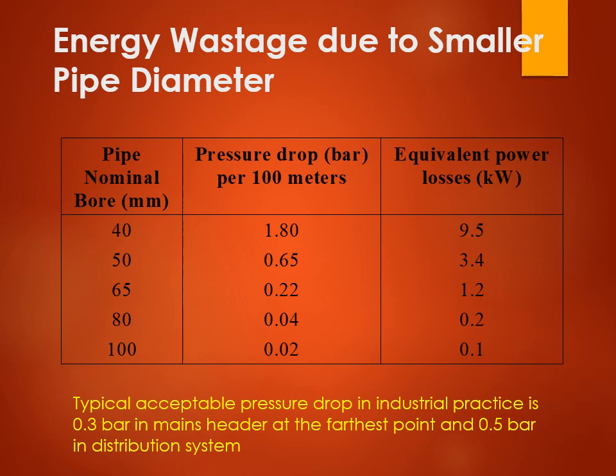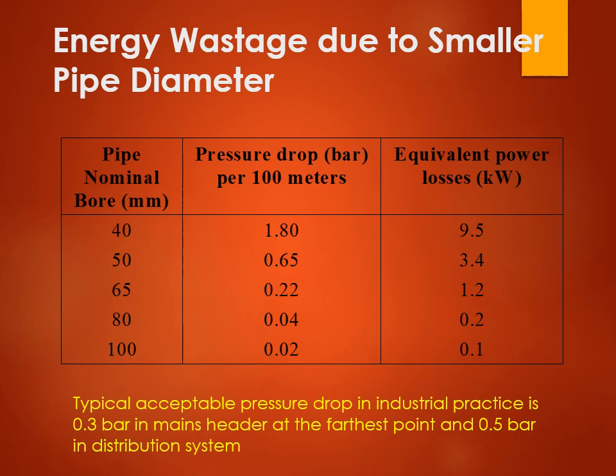Now if the pipe nominal bore is increased to 50, the pipe diameter is increased, so the pressure drop is reduced and the equivalent power loss also gets minimized. So you must understand how the pipe diameter impacts the energy losses and the pressure drop. If you increase the pipe diameter, there will be less pressure drop, and also less loss of energy.